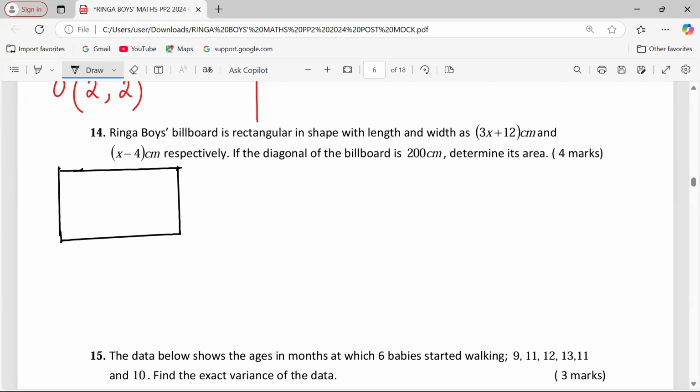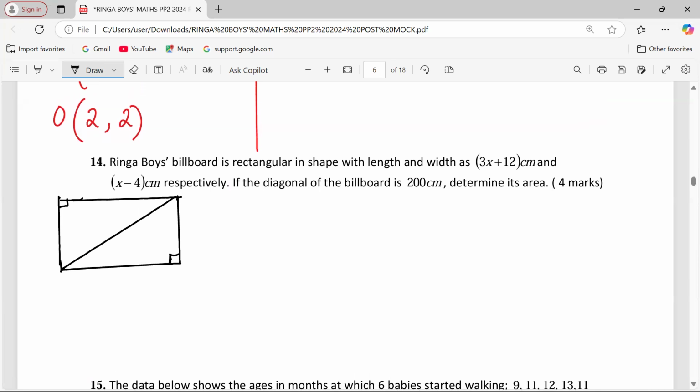We are even given the diagonal. Remember that the rectangle has right angles at these points. So now the length is equivalent to 3x plus 12. The width, x minus 4. The diagonal, 200.